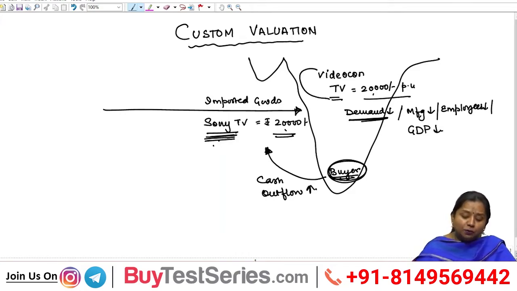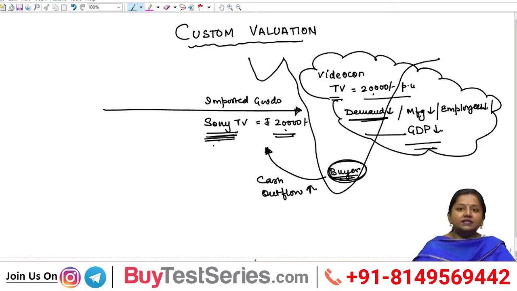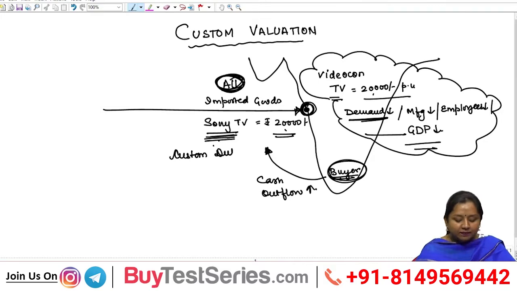Therefore, in order to protect the Indian domestic manufacturer from all these obstacles, a tax becomes chargeable on all imported goods in the name of customs duty. The Indian government says that as and when any imported goods enter the Indian market, the Indian boundary, they shall be liable to a tax in the name of customs duty.